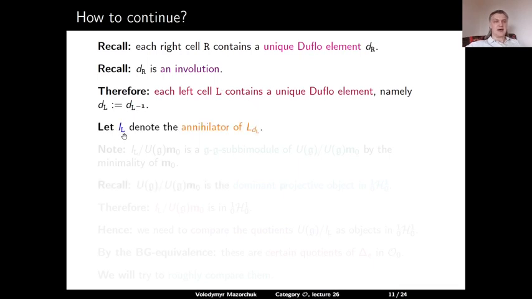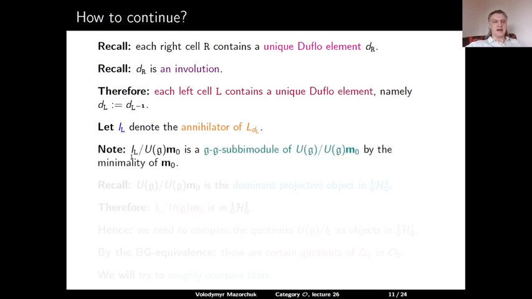Let us denote by IL the annihilator of LDL. So we know that annihilators are constant on left cells. So in each left cell, we pick the Duflo element, and now our aim is to compare the annihilators of these Duflo elements. So we need to compare these different ILs.